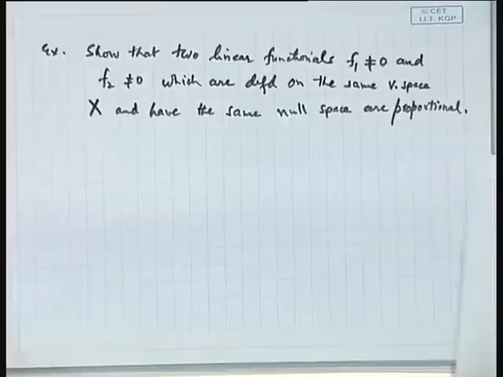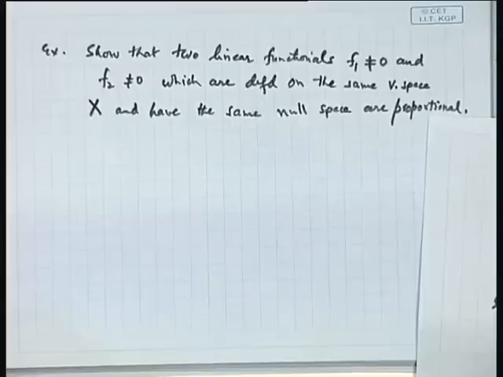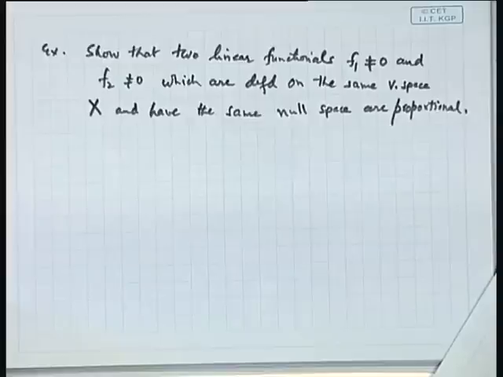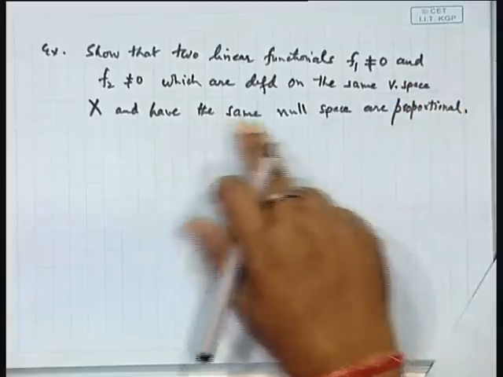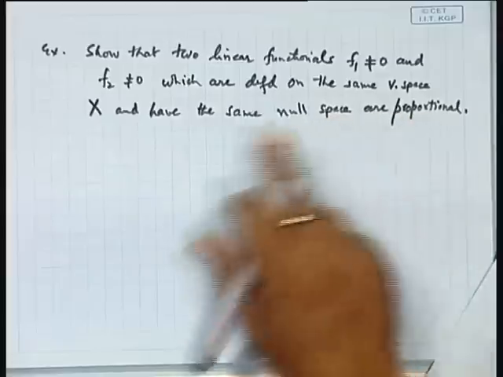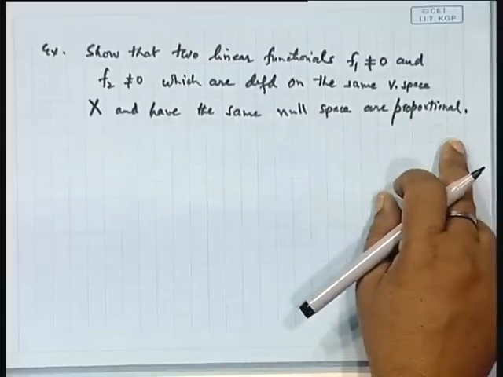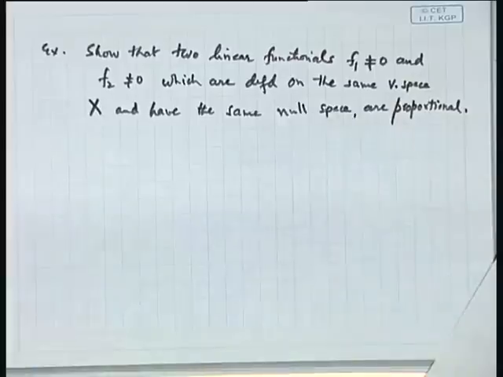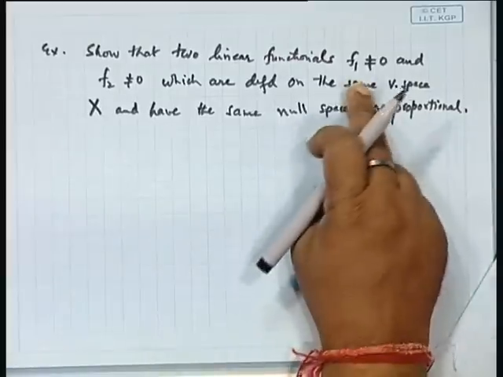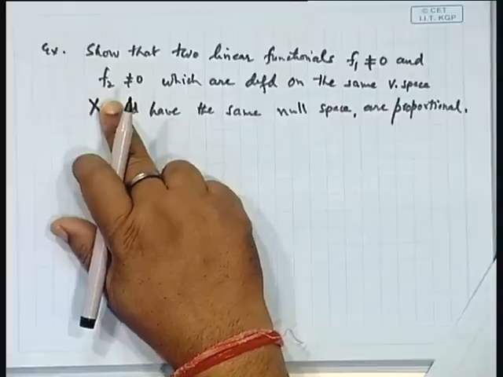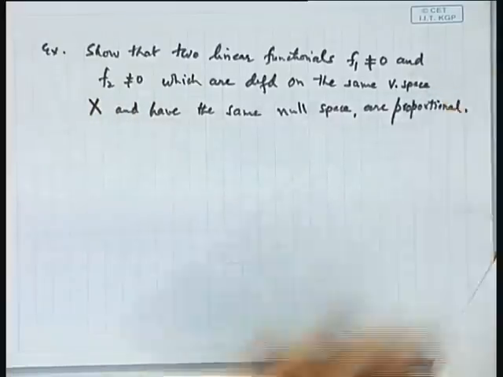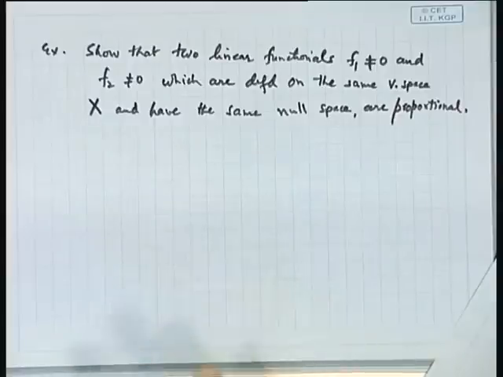So, this is what we want. Let us see how this works. So that the two linear functionals f1 and f2, which are defined on the same vector space X and have the same null space, are proportional. It means f2 x can be expressed as a constant times f1 x, then only, is it not? This we wanted to show.